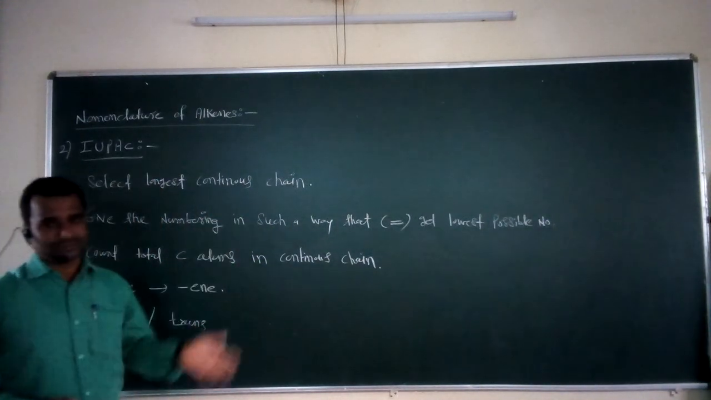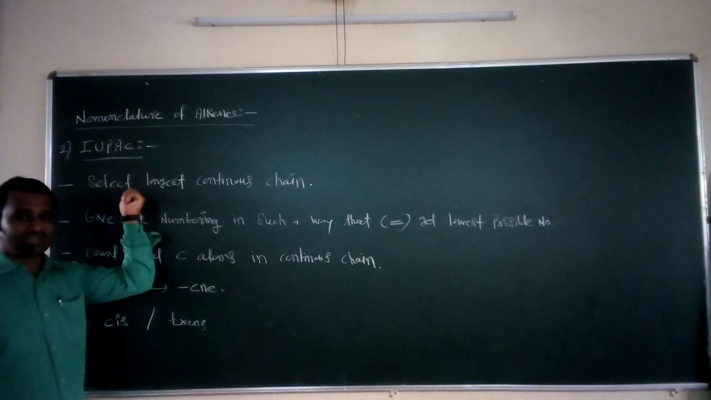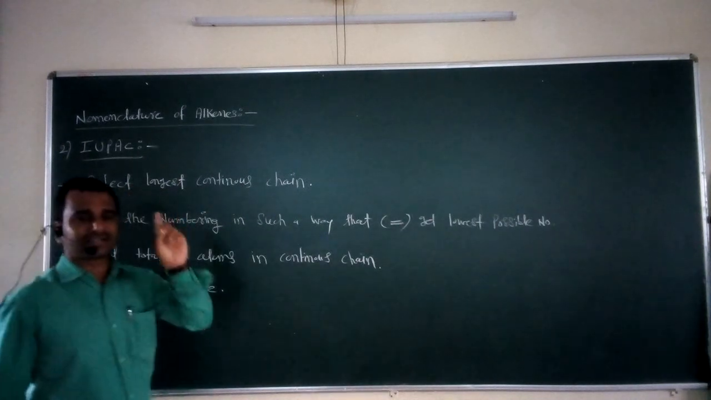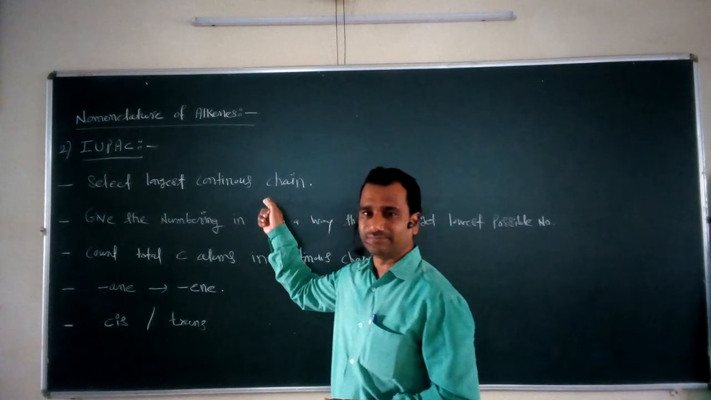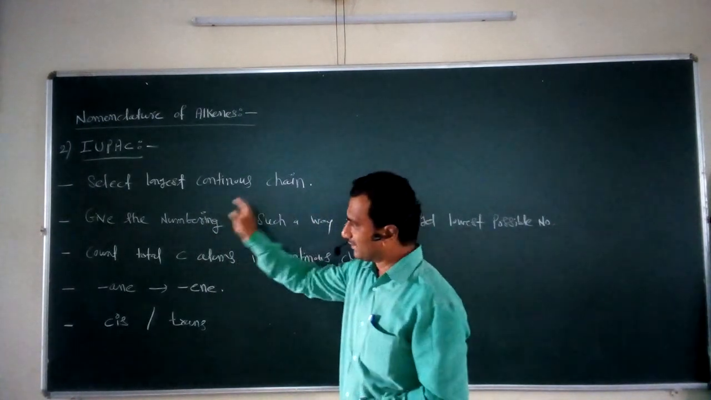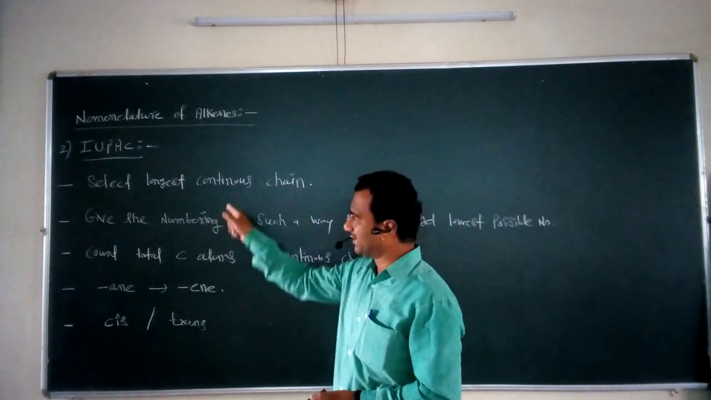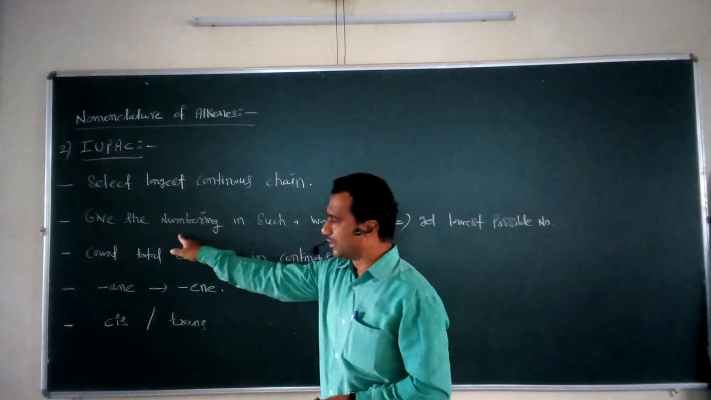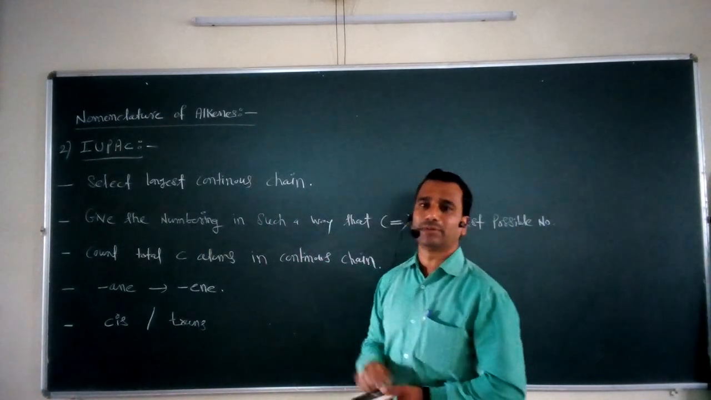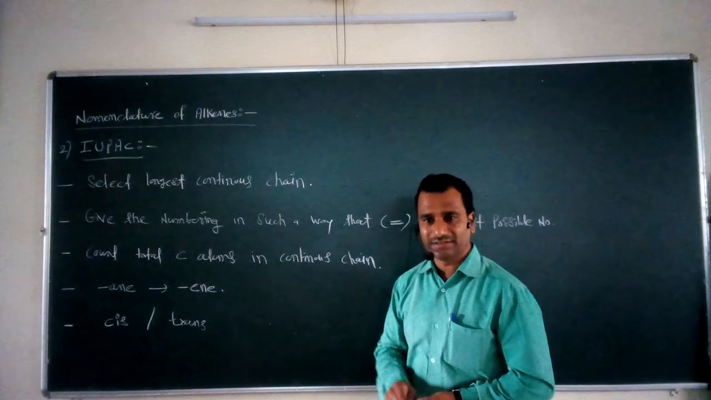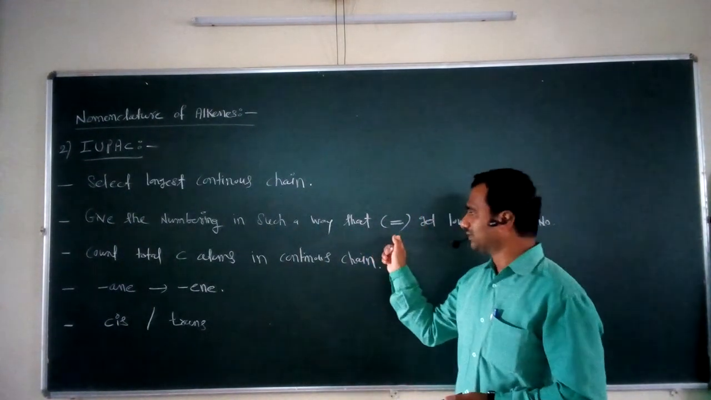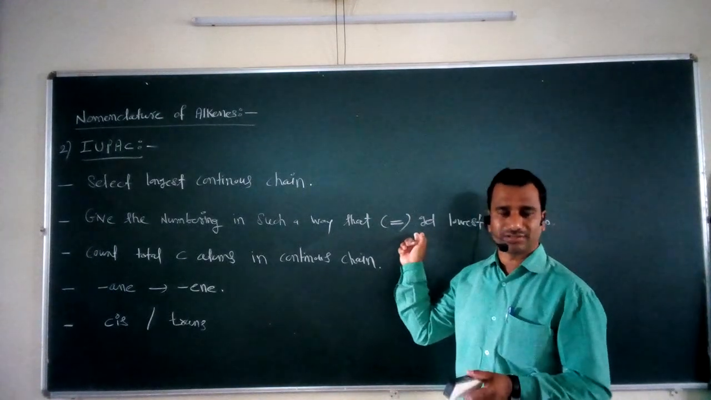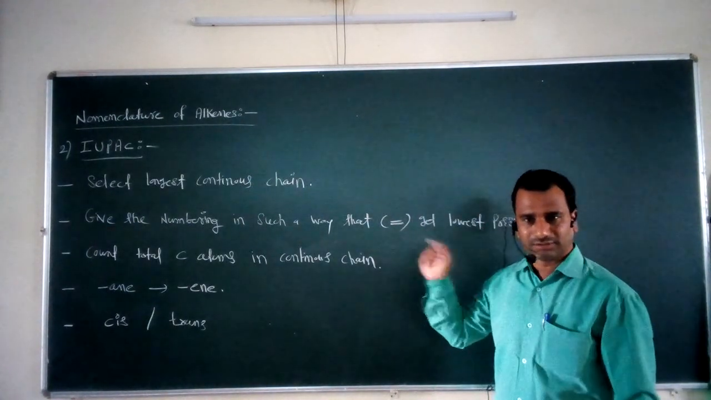So again I repeat one by one. The first important step is to select the longest continuous chain in a molecule. You have to select the longest continuous chain in your particular molecule. The second important rule is that after selecting the longest continuous chain, you have to give the numbering to the particular continuous carbon chain in such a way that your carbon-carbon double bond gets the lowest possible number. So that is the correct method for giving the numbering.